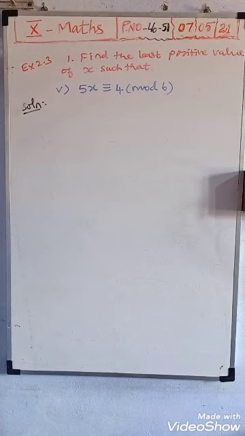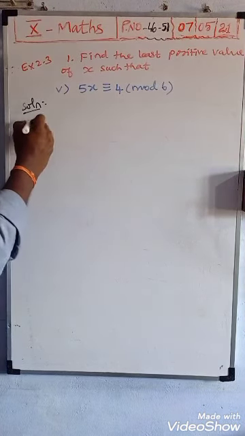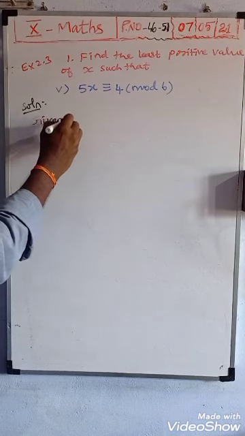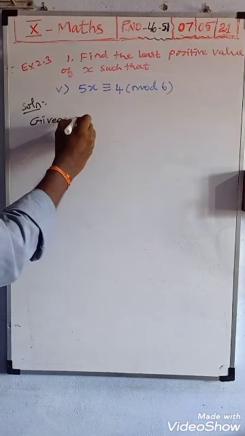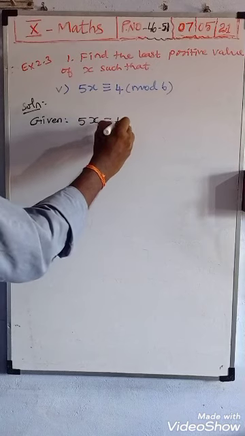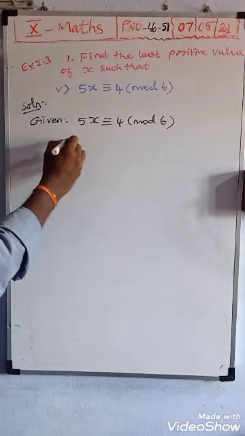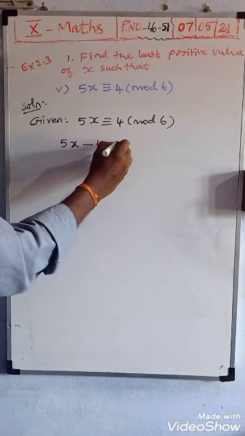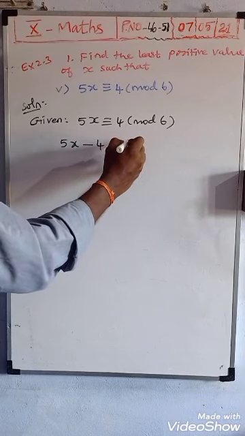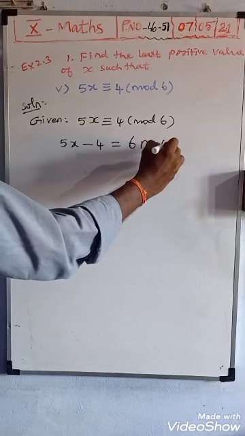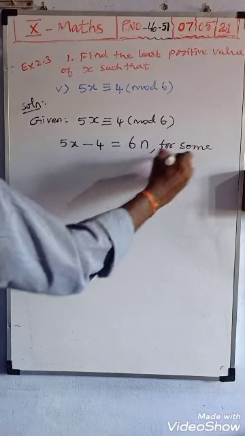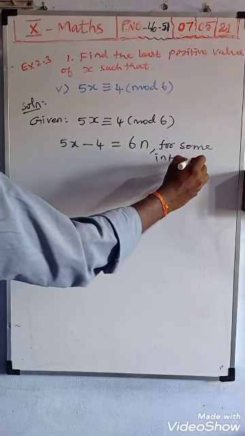5x is congruent to 4 mod 6. See, the same procedure you want to use to solve this problem. So first write the given question: 5x is congruent to 4 mod 6. Now congruence removed means 5x minus 4 is equal to 6n for some integer n.